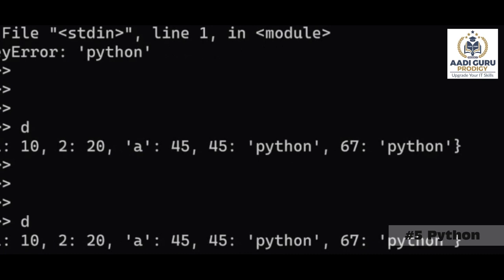The operation name is setdefault. So on this dictionary, use the setdefault operation. Why? To add some data to this dictionary.